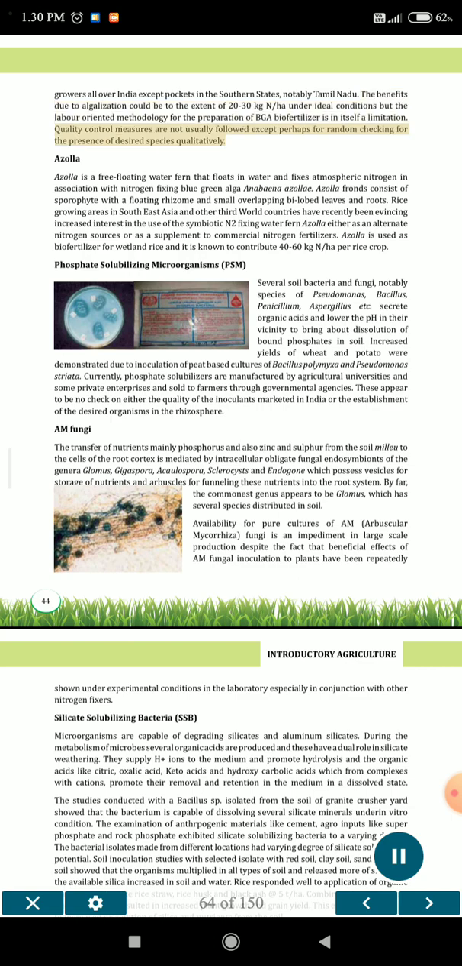Azolla. Azolla is a free-floating water fern that floats in water and fixes atmospheric nitrogen in association with the nitrogen-fixing blue-green alga Anabaena azollae. Azolla fronds consist of a sporophyte with a floating rhizome and small overlapping bilobed leaves and roots.